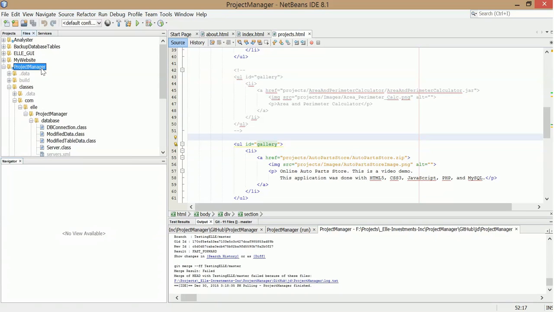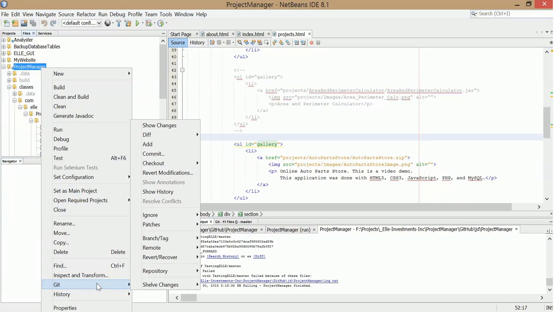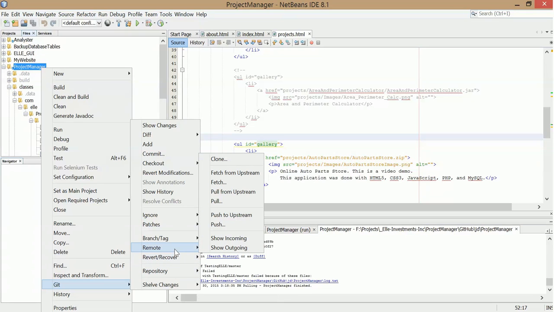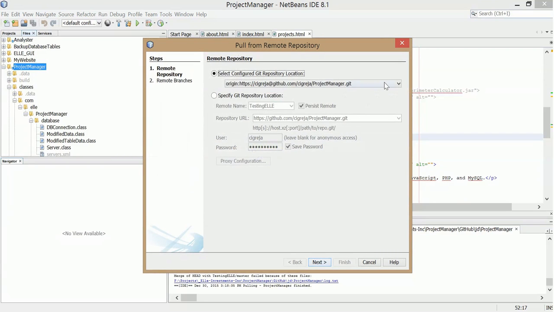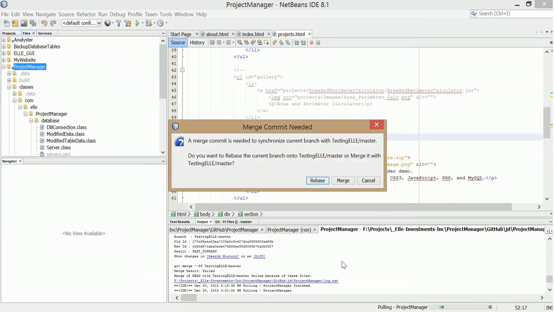Another thing is that the manifest file didn't seem to cause any issues, but it's always modified for some reason. So I'll go over to remote and do a pull again, and hopefully there will be no issue. A merge commit is needed, and there it is.